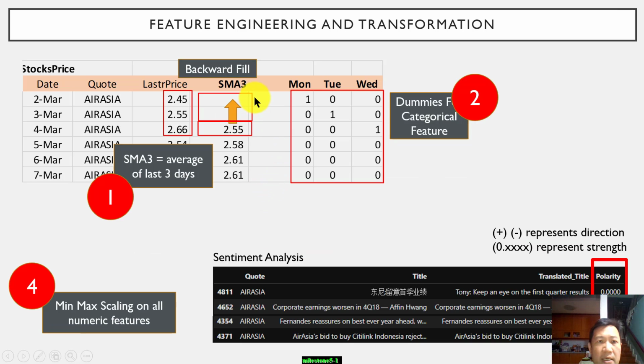And we introduced a few additional features: a 3-day moving average. We converted the days of trading into binaries, 1 and 0 representing different days. The scaling that we used was min-max; all numerical values are scaled to min-max. And for sentiment analysis, the news headlines are translated to English, and we use NLTK to represent them in polarity. It's positive news or negative news, and there are relevant strengths.